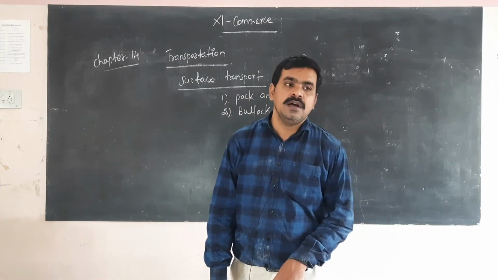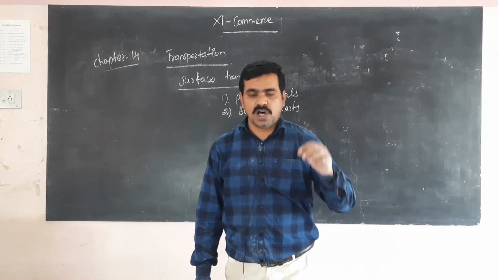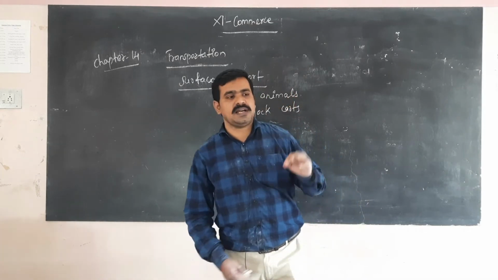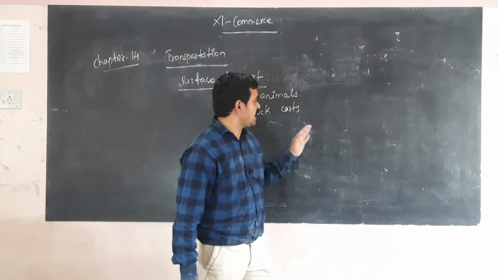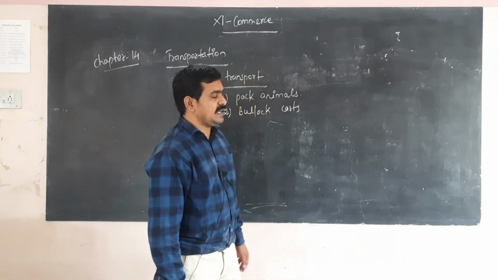They are used for nearby markets. Rural people, especially farmers, use this kind of transport. That's bullock carts. Next one, road transport.